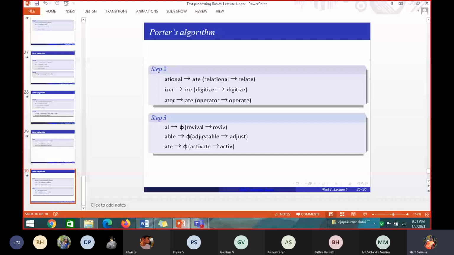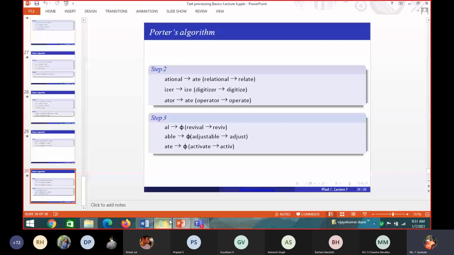ABLE should be replaced with null. If it ends with ABLE, it should be replaced with null. Constable, constant will be there. ABLE will be replaced by null. Activate, ATE will be replaced by null. So it will not give a proper word. See, it is not a proper word. Sometimes it will give a proper word, sometimes it will not give a proper word.